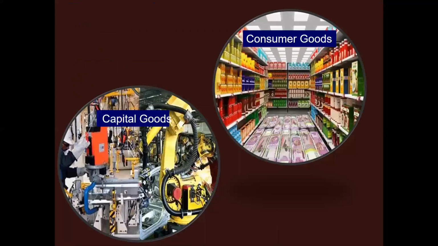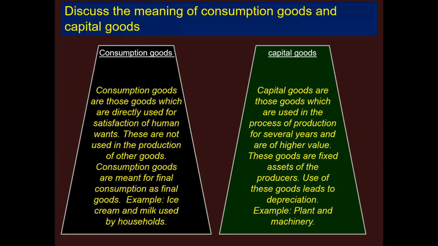Now, the next thing that we are going to talk about is the difference between capital goods and consumer goods. So let's start by discussing the meaning of consumption goods and capital goods. Consumption goods are those goods that are used by the consumers and have no use in future. Consumer goods are purchased in order to fulfill personal consumption needs. Its target market is consumers, the demand for consumption goods is high, and its price is comparatively cheaper.